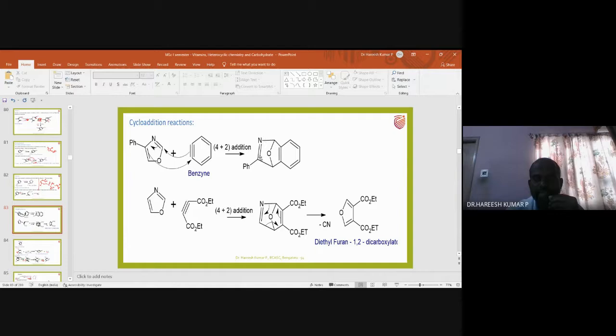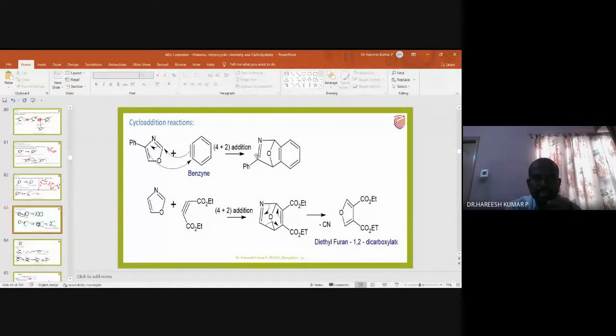So that's what I have written here. I will explain again. So 4 electrons. So 2 electron, 2 electron, 4 electron, and this is 2 electron. It is also called a 4 plus 2 cycloaddition. More particularly, this method is very useful for the preparation of bicyclic compounds. Of course, this is a tricyclic one, but the reaction involves this carbon, this carbon, this carbon, and this carbon, and there will be a new pi bond formation here.